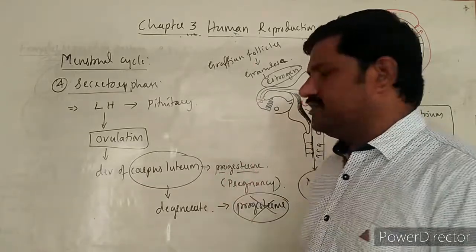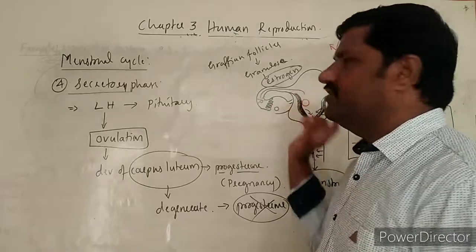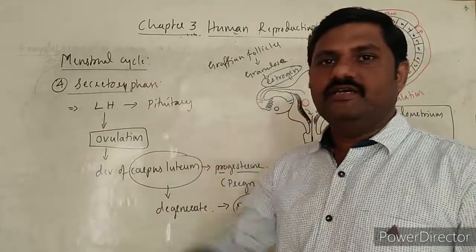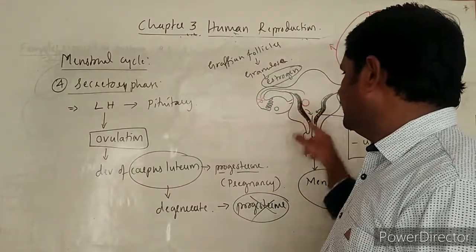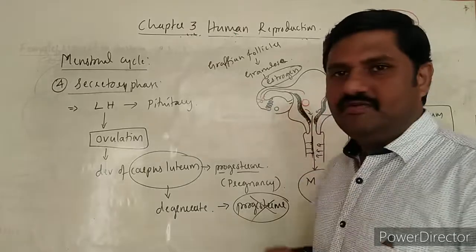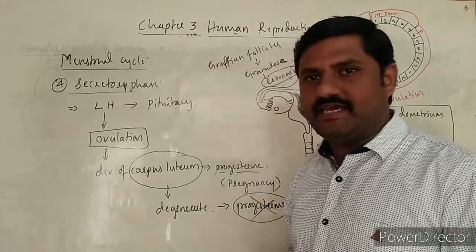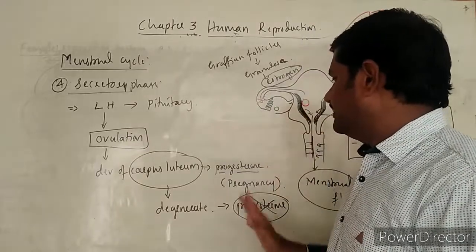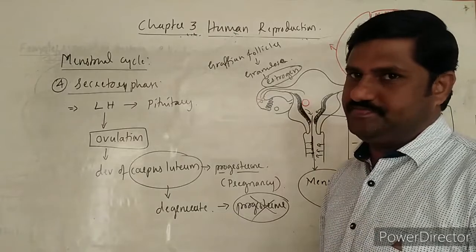When progesterone is released, all the glandular systems start to secrete watery mucus, and the endometrial wall is maintained for implantation of the blastocyst formed from the fertilized egg cell. Pregnancy is confirmed over here.